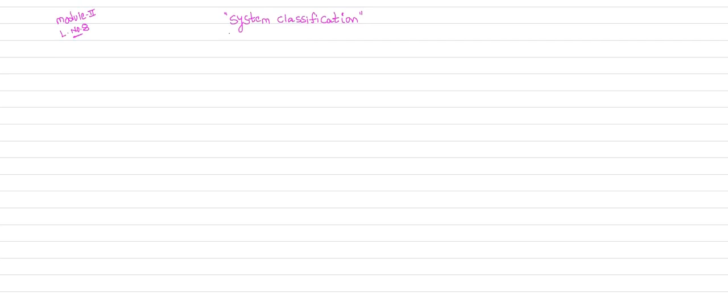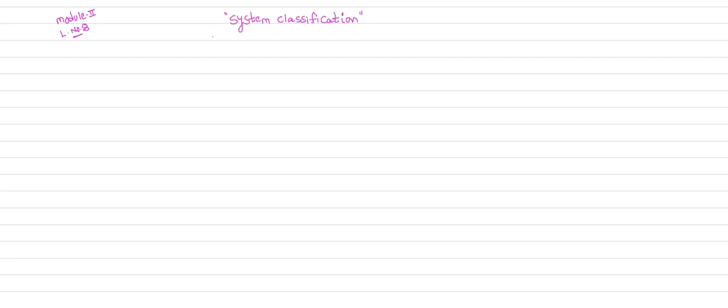So in the last class I introduced to you the concept of system. So what is system? System is nothing but a process which processes your input signal and produces the output signal. So later we classified the systems also into two categories. One is continuous time systems and another one is discrete time systems. Both the continuous time system and discrete time system are further classified into various categories. Almost we have 6 categories of classification based on the properties they exhibit.